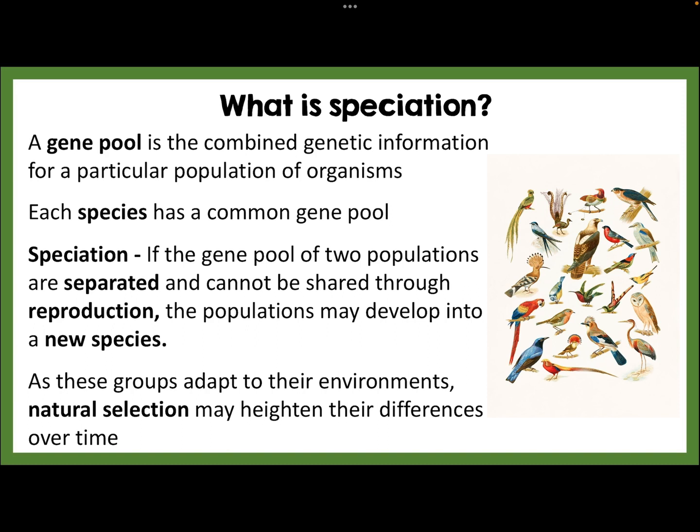Speciation is where we have the developing of two species based on the populations becoming separated and ending up changing enough that they cannot reproduce. This is because we have organisms adapting to their natural surroundings and their environments in what we would refer to as natural selection.